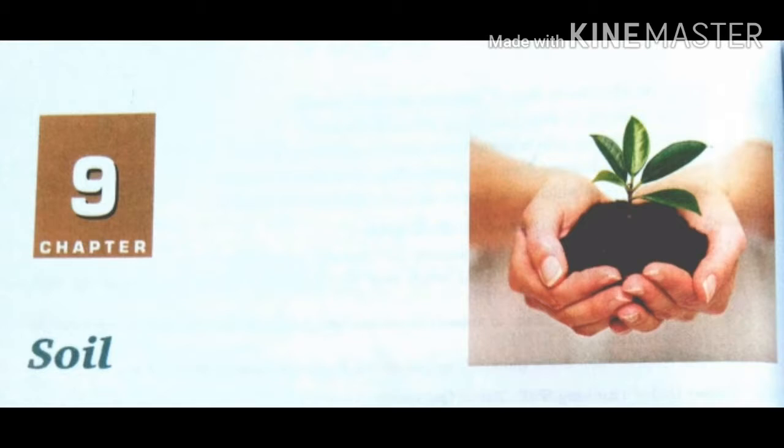And the word soil is derived from the Latin word solum. Solum means what? Yes, earthly material. The uppermost layer of the earth's crust in which plants grow, we call it soil.